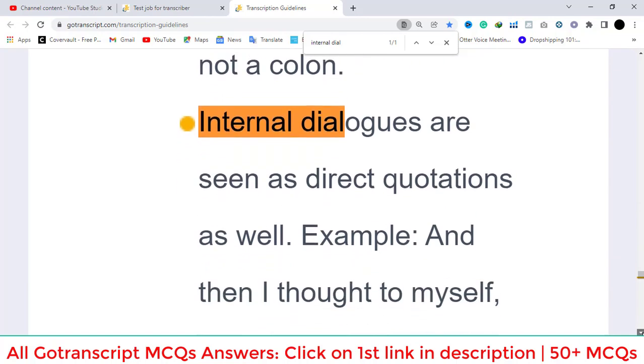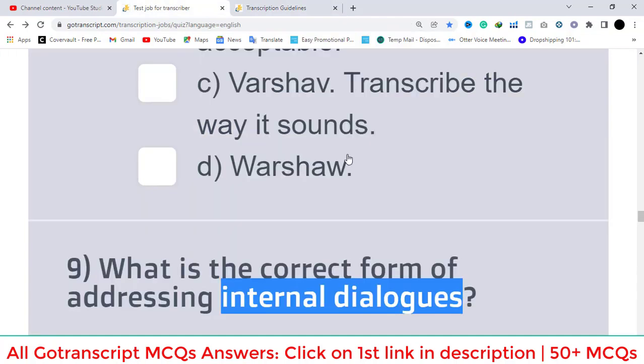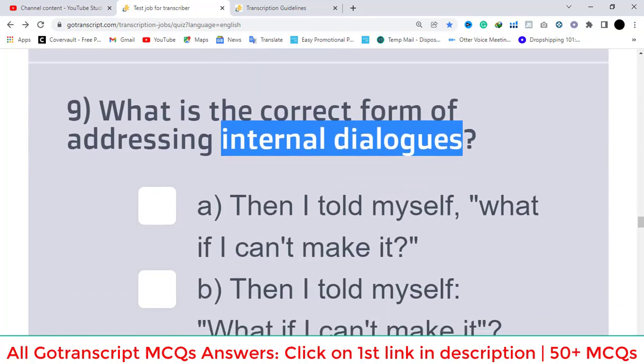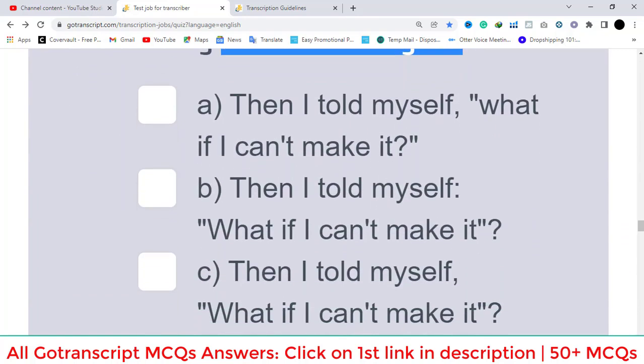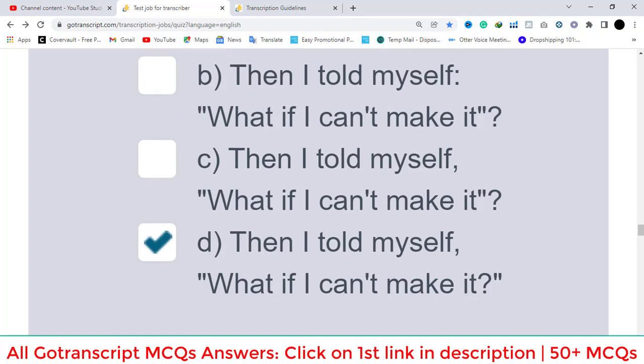And then I thought to myself, what if I cannot make it? So A option is wrong, B option is wrong, C option is wrong, D option is correct. Then I told myself, what if I cannot make it?